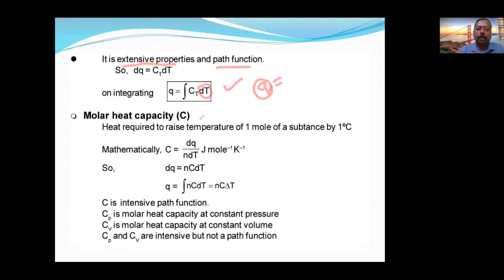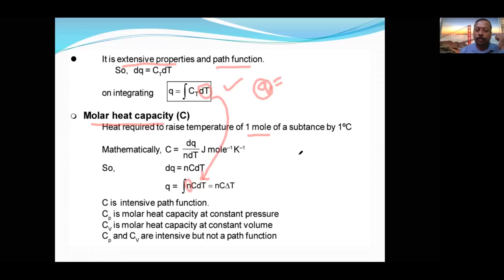This is the formula. Then molar heat capacity: nothing new, the definition is the same, but you have to make sure that it should be calculated for 1 mole only. Every formula is the same. What is the extra term introduced here? n is introduced.